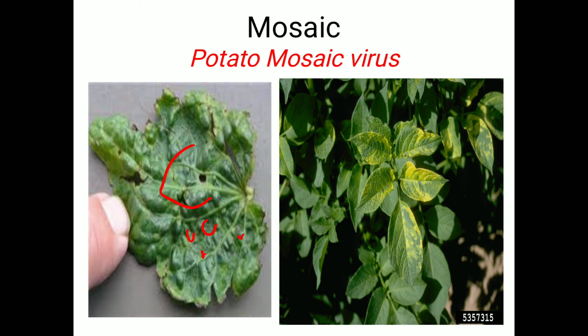Next one is rugose mosaic of potato. It causes severe damage to individual plants. The leaves are not only mottled but also severely wrinkled or puckered, or markedly reduced in size. The leaflet margin is rolled downwards and the entire plant is severely stunted, or may be called a dwarf.